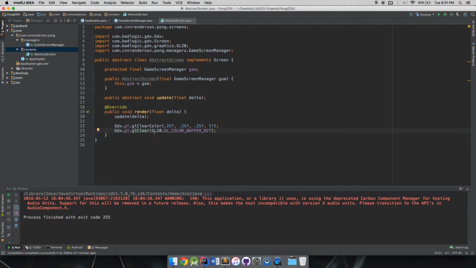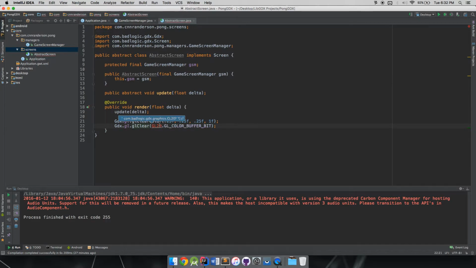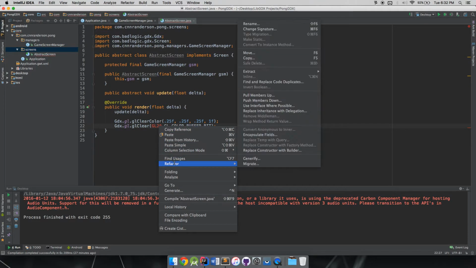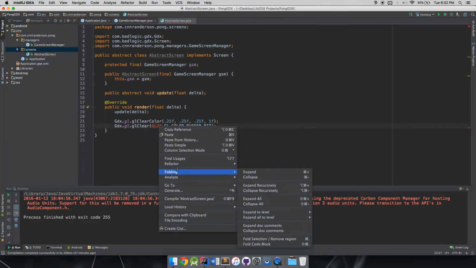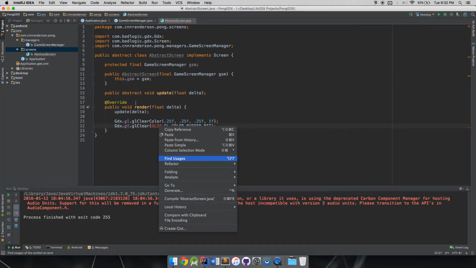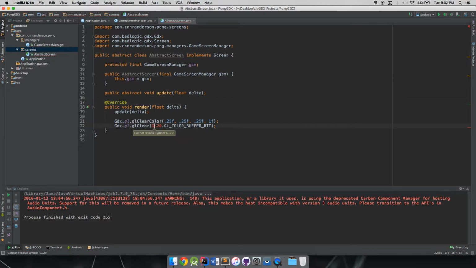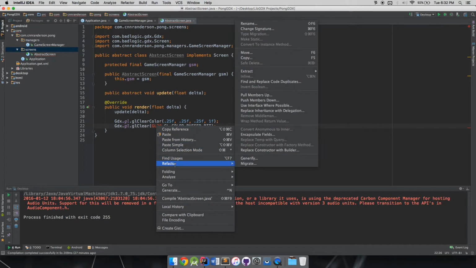And by the way, I'm importing things by holding Alt and then pressing Enter once the prompt comes up, if you're curious, for IntelliJ. Or I believe you can also right click and then, oh gosh, where is it? Wait, it wasn't even there, was it? Right click. I know it's in here somewhere.